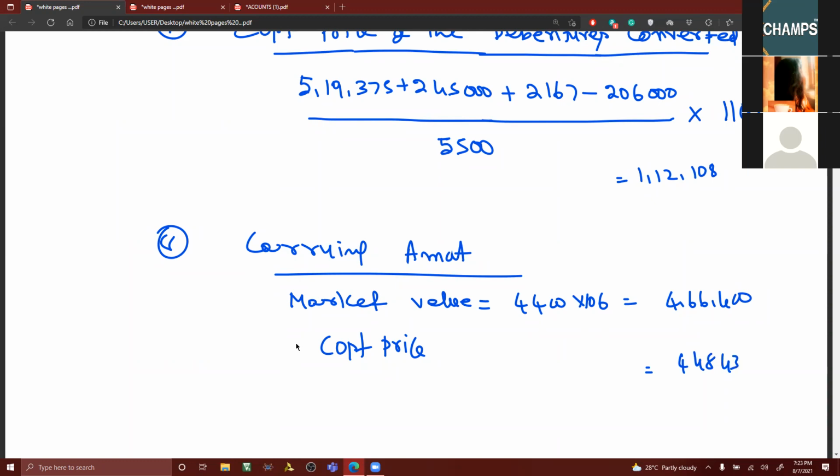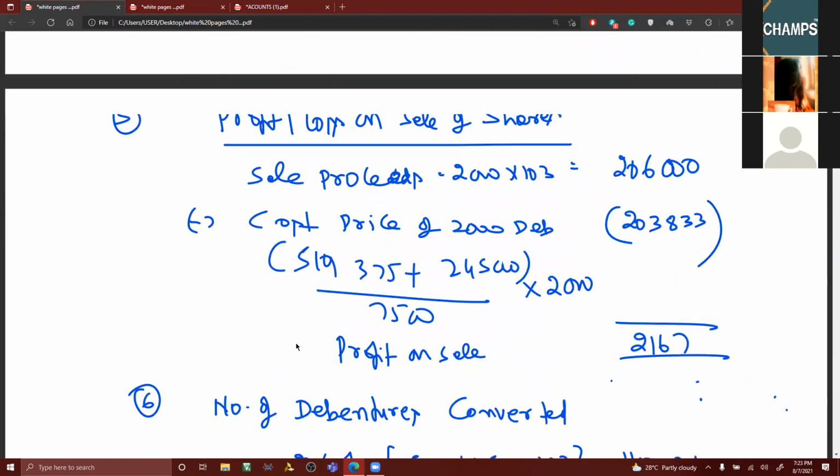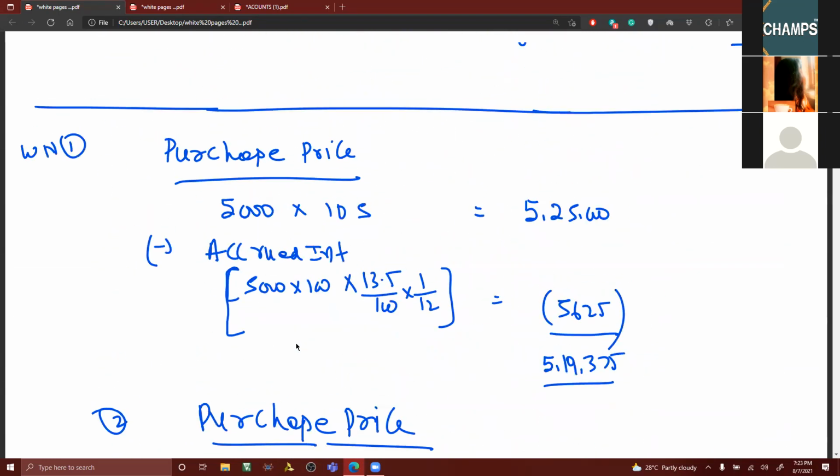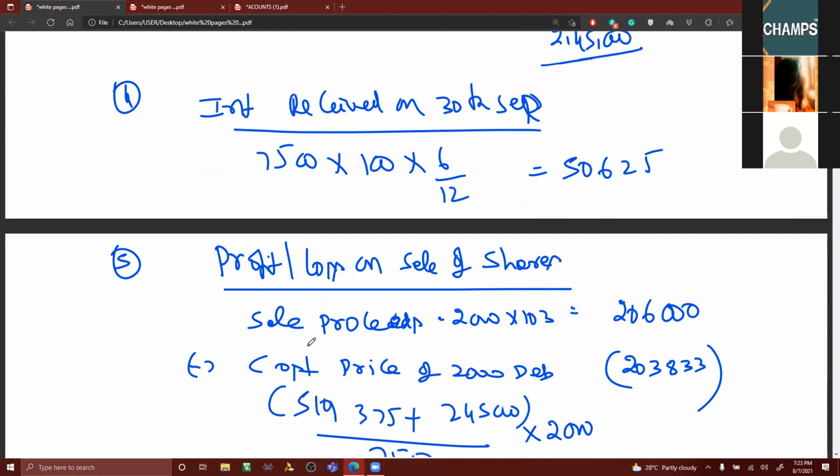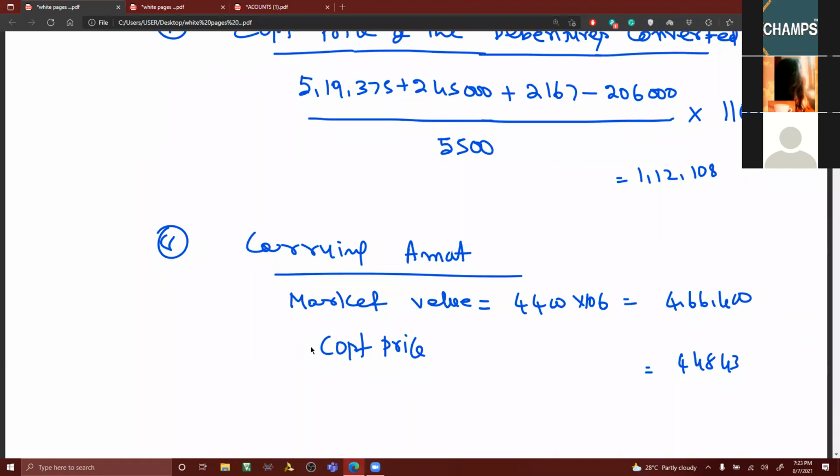That 1 rupee, 2 rupees, you have to adjust there. Be watchful about it. I think it seems to be 434 or 436, depending upon the calculation. 434, sir. 434. Okay, that you can write as a balancing figure.